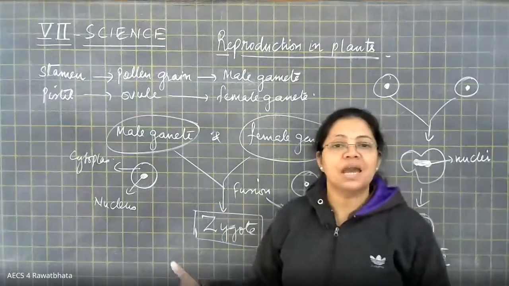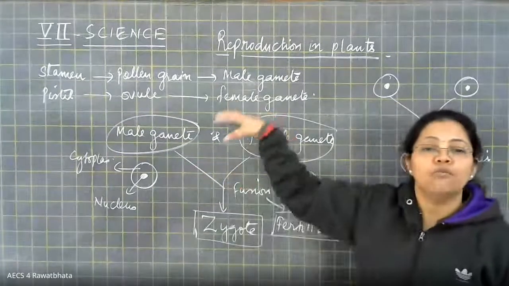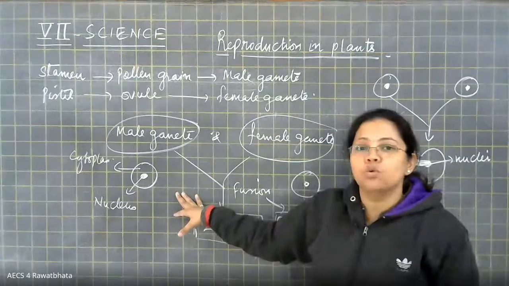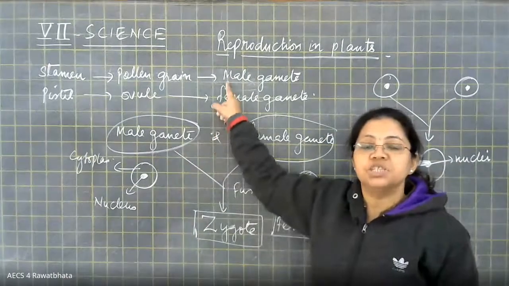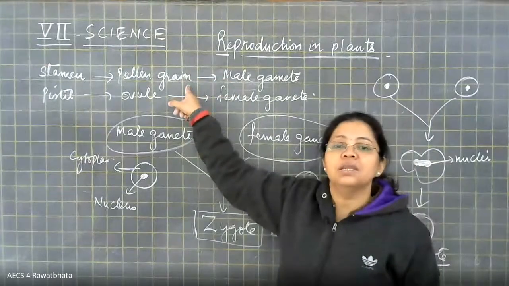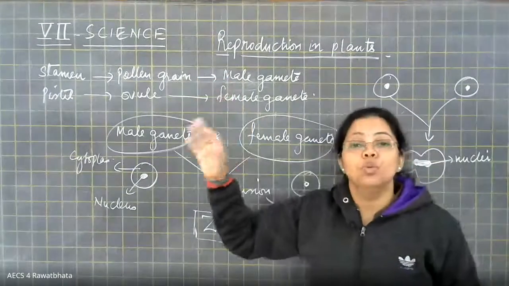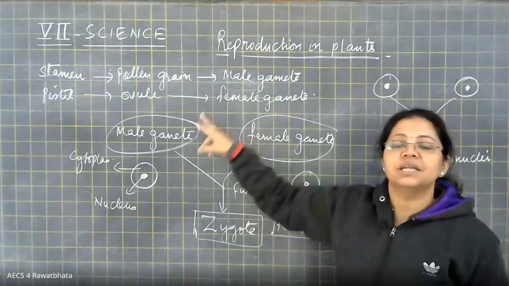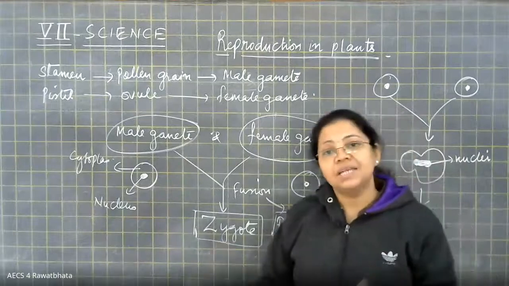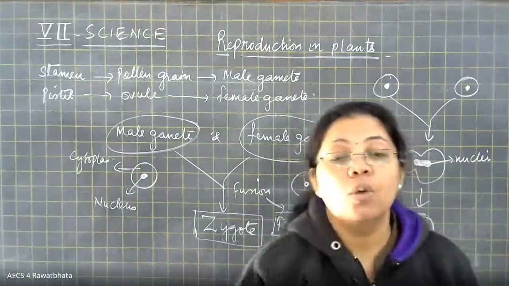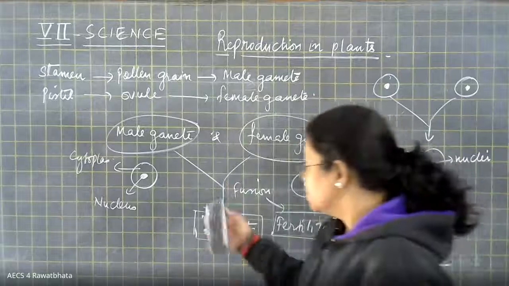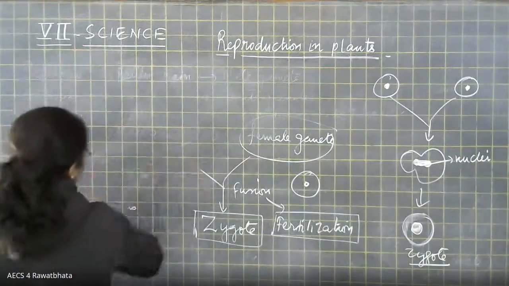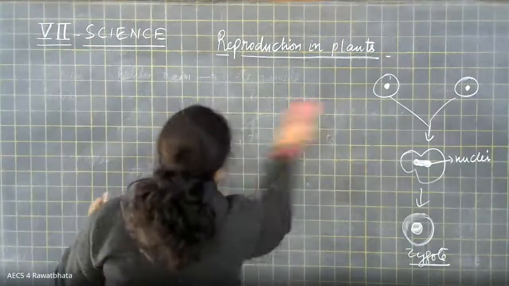So the female gamete, which is present inside the ovule of the plant's ovary, will stay there because it cannot move. But the male gamete which is present inside the pollen grain can move. So it will move towards the female gamete inside the ovule, and that occurs by means of pollination. Next, let's see what happens in pollination and how it results in fertilization.